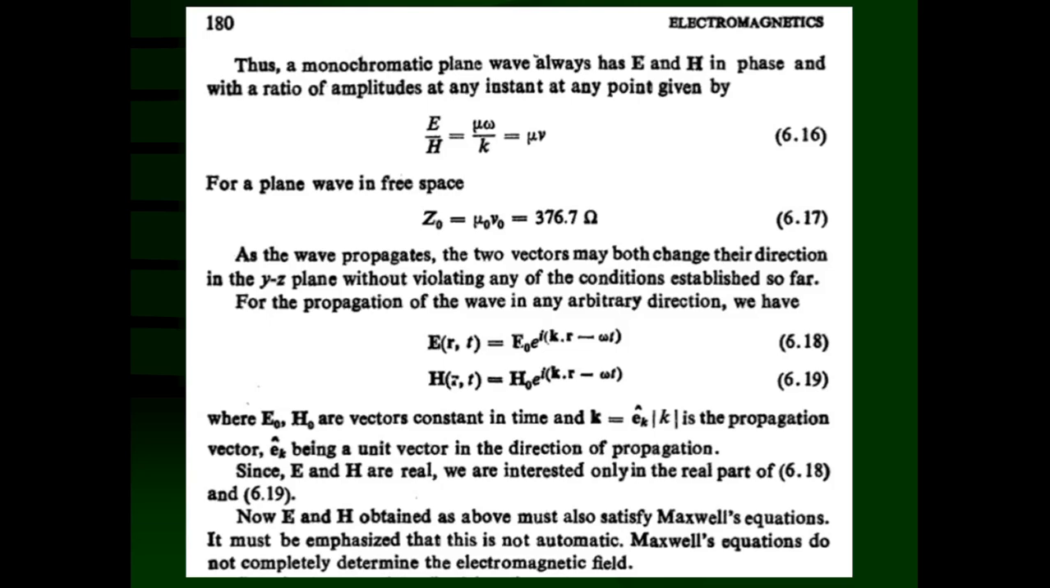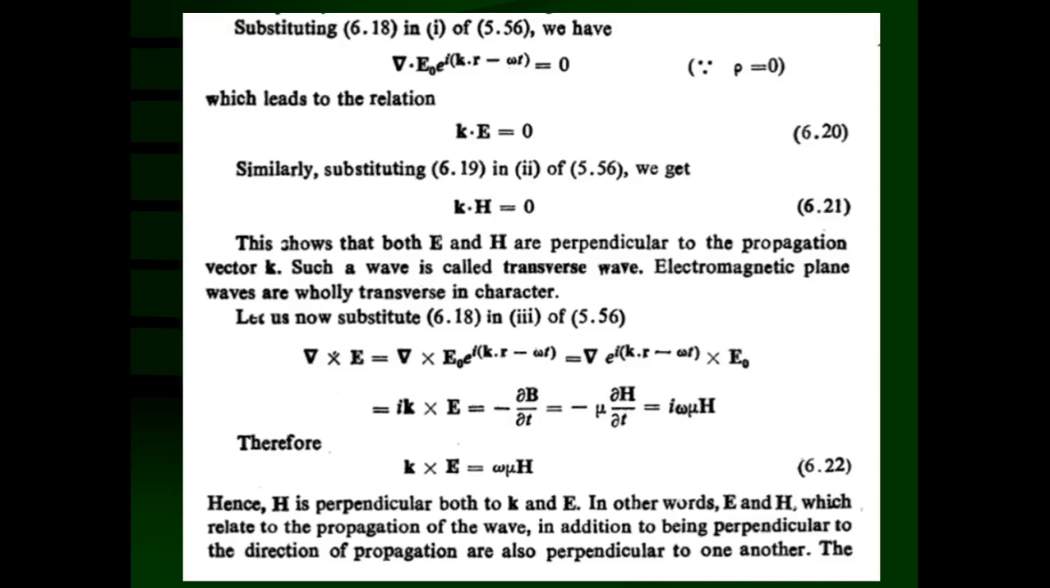What is the first equation of Maxwell's? The first equation of Maxwell's is divergence of D is equal to rho, or D is equal to epsilon 0 E. So we can substitute that divergence of E is equal to rho upon epsilon 0, and in a region where the charge density rho is 0, we can say that divergence of E is equal to 0. So we can substitute from equation 6.18, E is equal to E0 e raised to i (k dot r minus omega t). That means divergence of E is equal to divergence of E0 e raised to i (k dot r minus omega t), that is equal to 0.